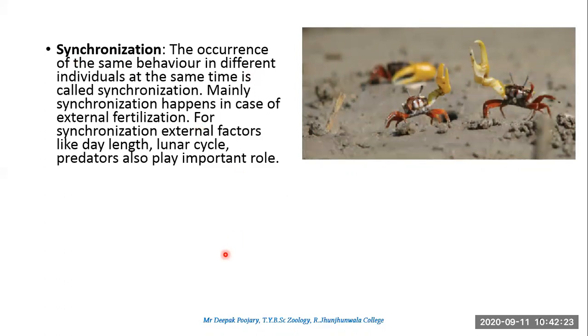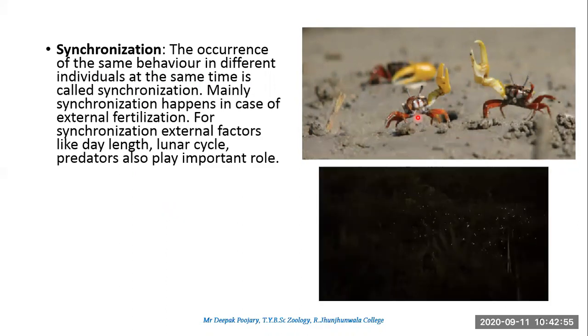So I said that sometimes the courtship can stop at the persuasion part only, because by persuasion the male and female may be able to mate with each other, but sometimes it can go to another state called synchronization, where that same persuading behavior can be shown by many more individuals. So like this one, the occurrence of the same behavior in different individuals at the same time is called synchronization. And one more classical example is this: fireflies.